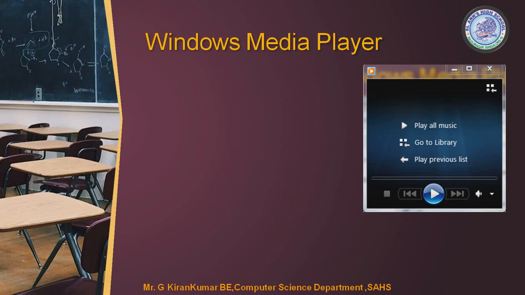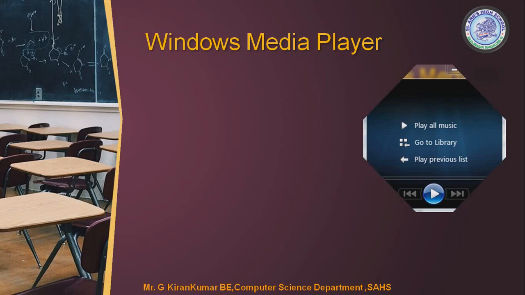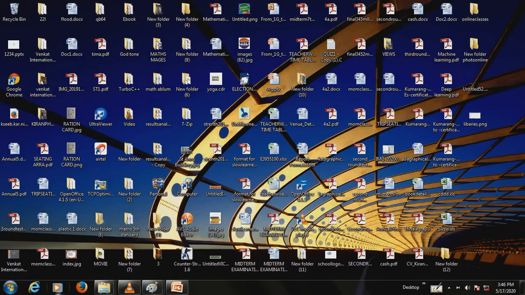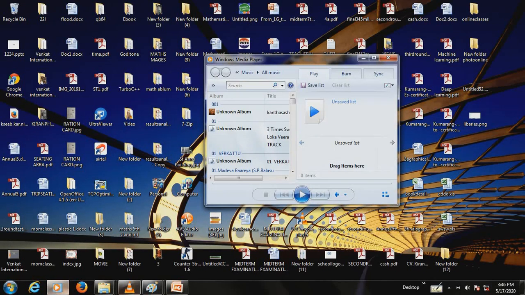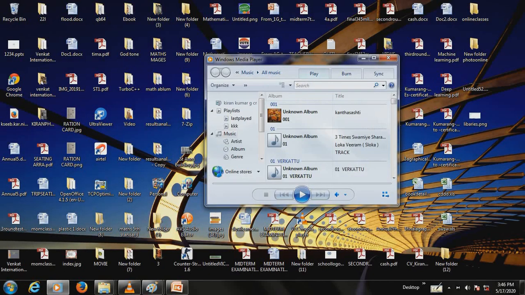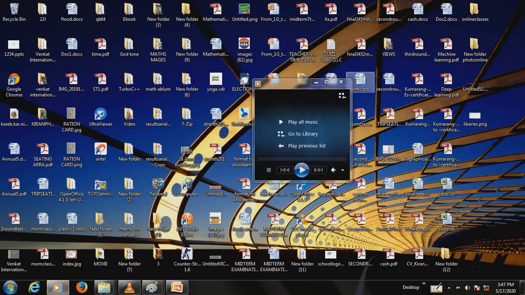Now let me show you how to tackle Windows Media Player. On the taskbar, there is a default feature called Windows Media Player. When you click on that, you get this launcher. When you get this launcher, the music will be there, all the music, and Play will be there. You can burn a CD, you can synchronize. When I give Play, all the playlists are present. On the right-hand side you can see it is organized, the folder names and the subfolders. Can you see on the bottom left? Once you click on that, this appearance will be there. So you can play all the music, go back to the library, or play. See, I'm playing my music, and I can forward, everything.